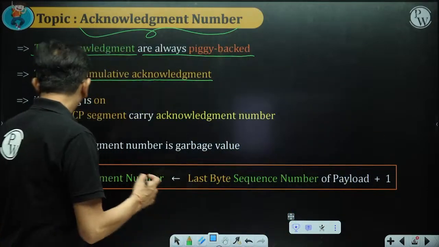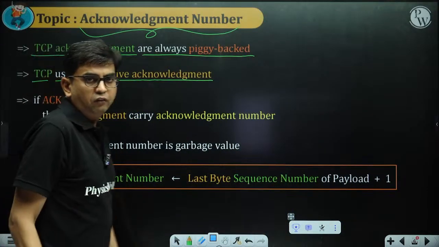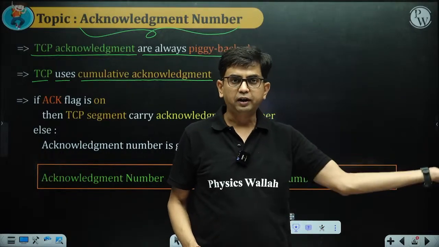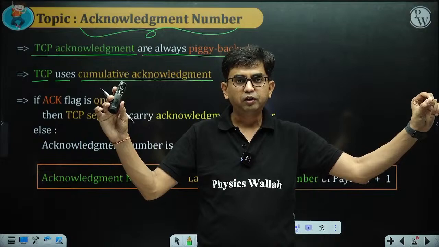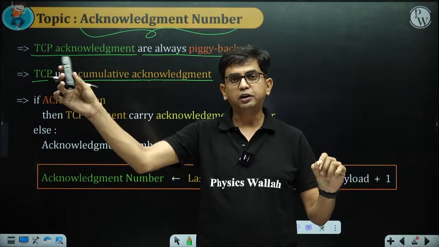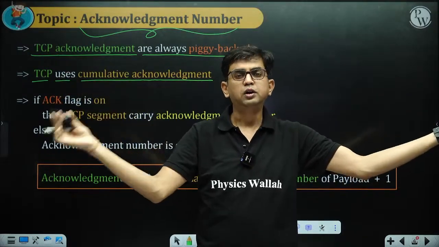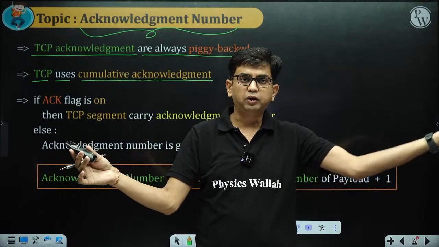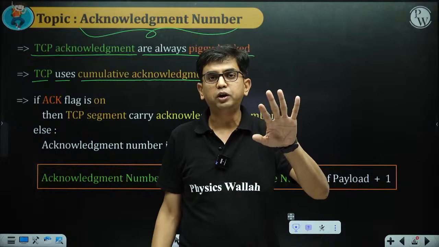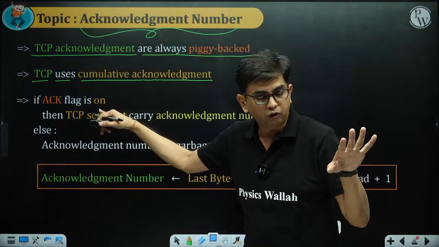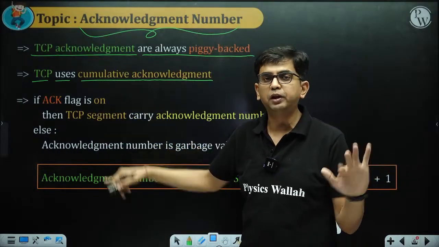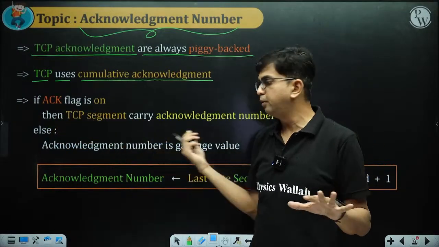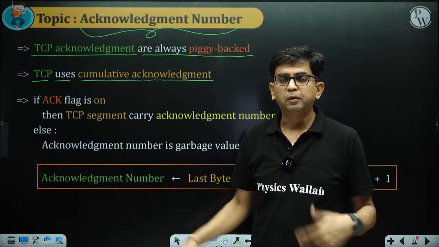So whenever any TCP is receiving a segment from the opposite end, remember TCP is a point to point full duplex protocol. One TCP socket and another TCP socket are both doing communication. One TCP is sending a segment to the other TCP, and the other TCP is always going to check whether the acknowledgement flag is on or off. If the acknowledgement flag is off, it means the opposite TCP is not sending any acknowledgement, and the acknowledgement field contains a garbage value.